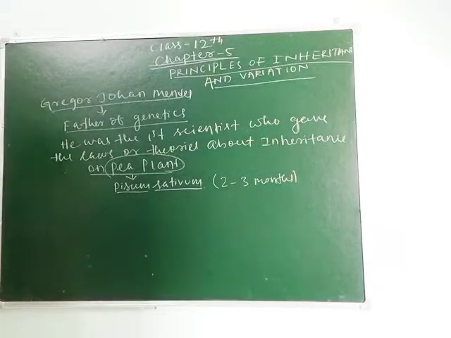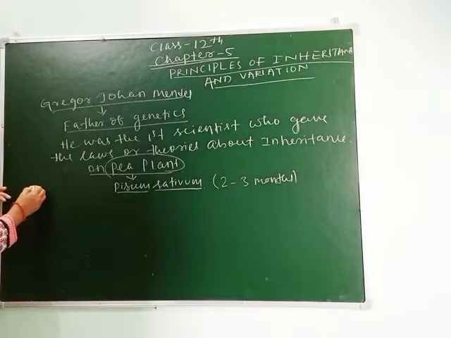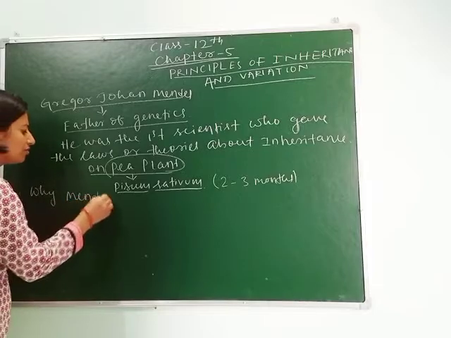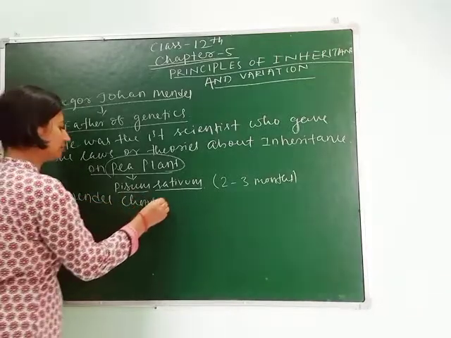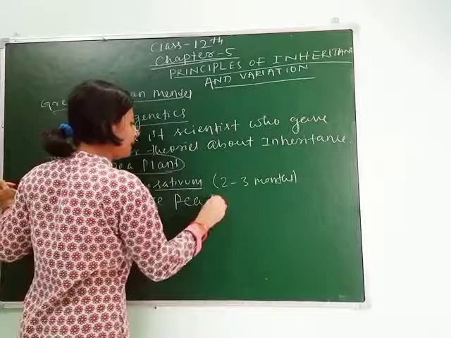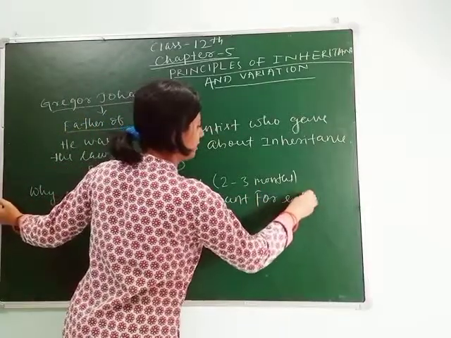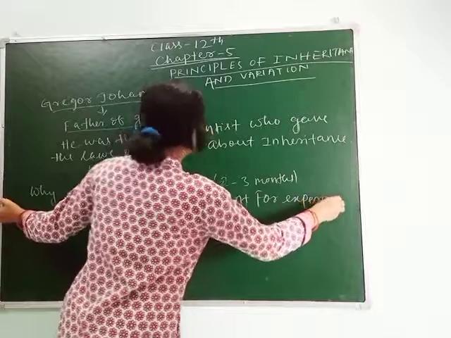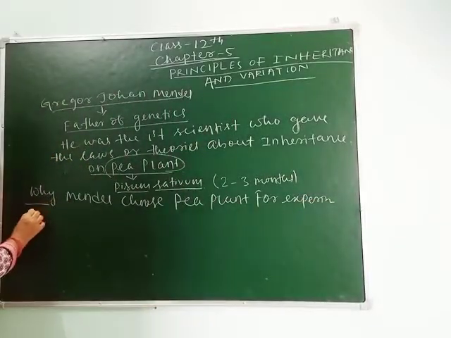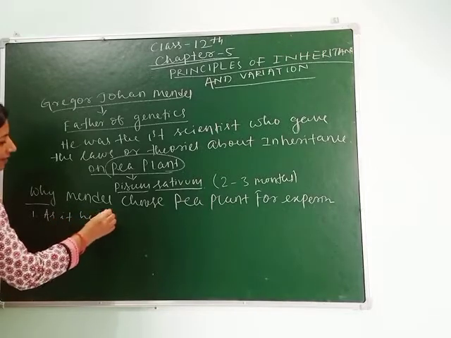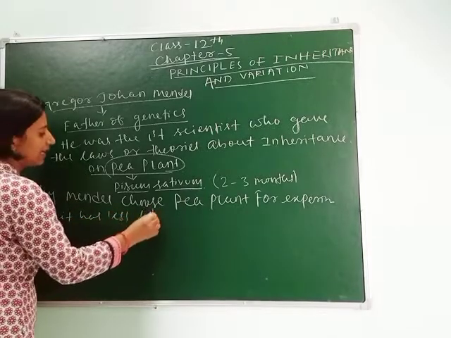In your board exams, the first question that will come is why Mendel chose pea plant for his experiment. The first point you can write is that it has less lifespan.